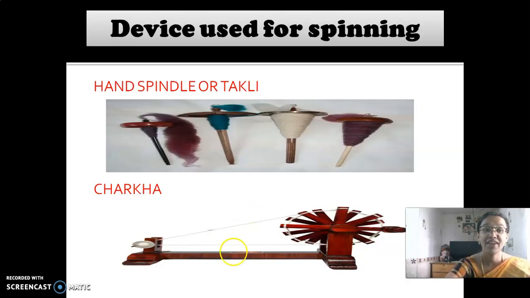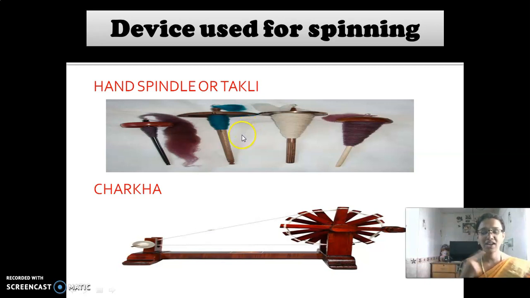And then the devices used for spinning. What are all the devices which are used for spinning? The first one is hand spindle or takli. The second one is charkha. In the previous class I explained this detail to you. Yes or no, children? Yes. So the cotton is sent into it one by one.